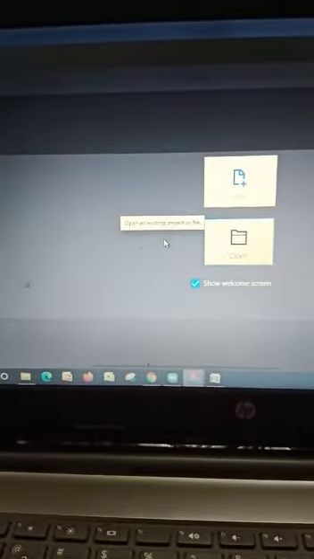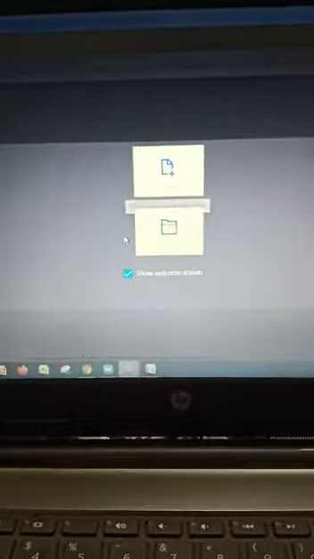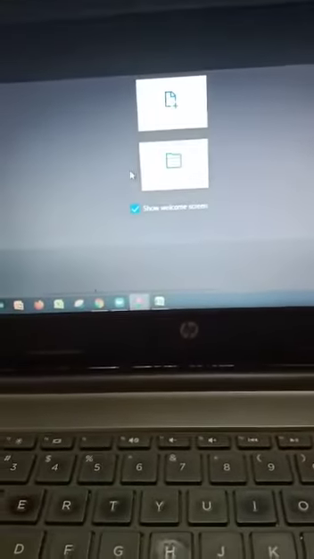Now this icon differs, children, from computer to computer. So if you don't see this icon but you see a different icon, don't worry. Just take assistance and guidance from your parents and they'll help you with this. Don't worry if you don't see the same interface on your computer. What's interface? Interface is the screen, how your screen looks. So don't worry if it is not the same as it is here on my computer. Okay, just a minute please.